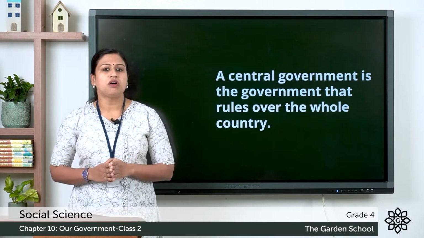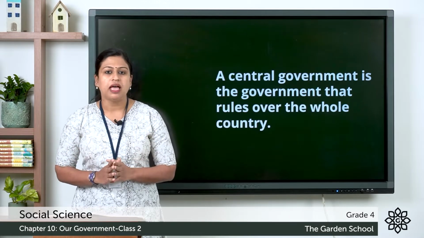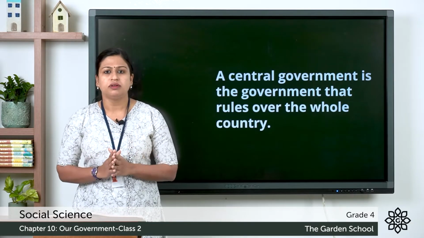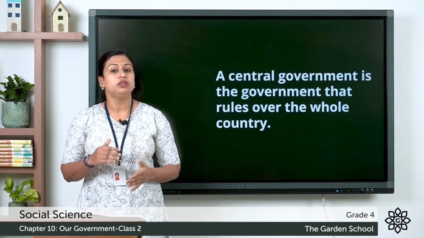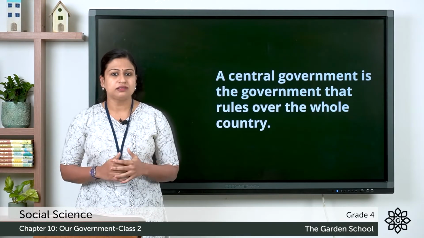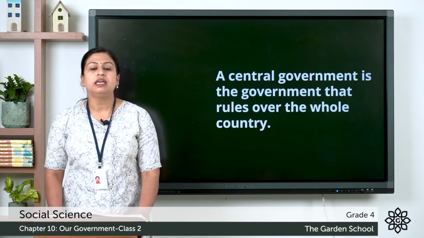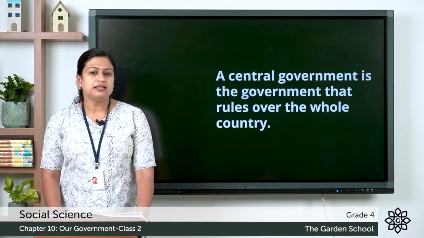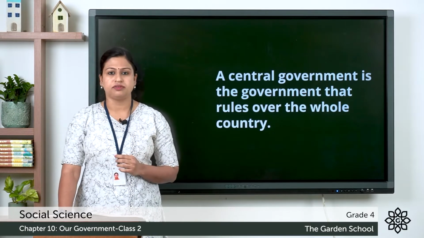Central government is a government that makes laws for the entire country and rules the whole nation. Central government is also known as the union government and it is located in New Delhi, which is also the capital of India. We know that India is divided into states and union territories.